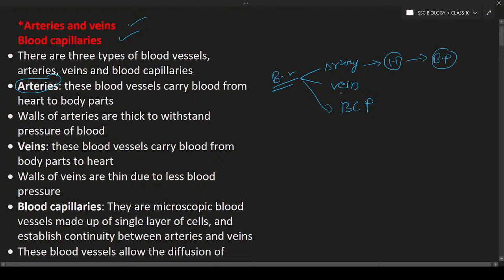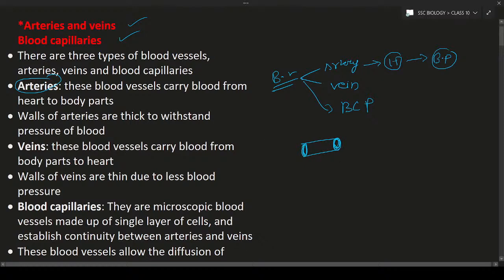This is the function of the arteries. So what is the importance of vein? Before we discuss the vein, the walls of the artery. What is meant by wall? Let us consider this is a pipe. How much thickness is this pipe? Let us consider the pipe is this much thickness. You can see thick pipes and also thin pipes in the market.